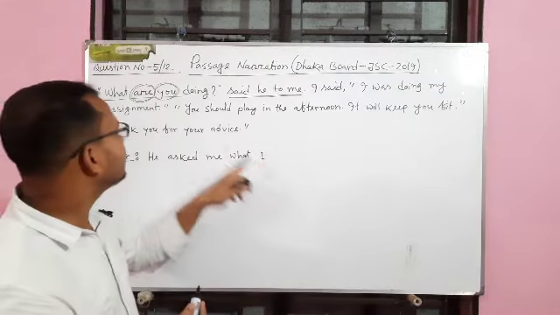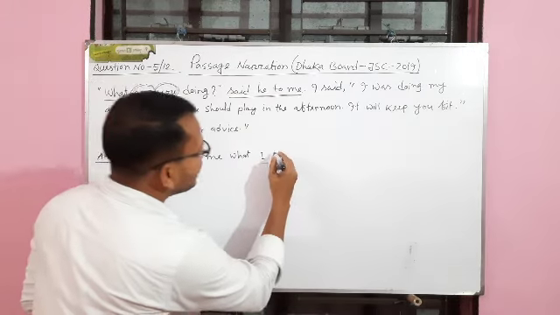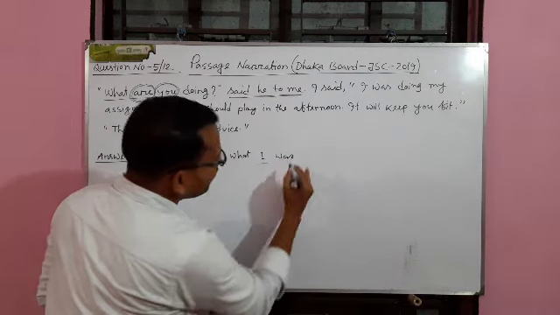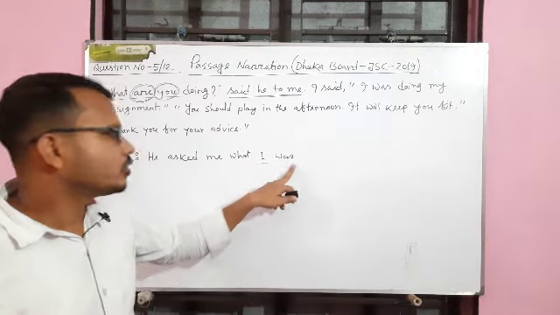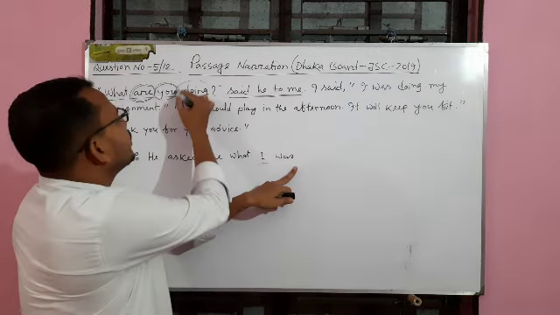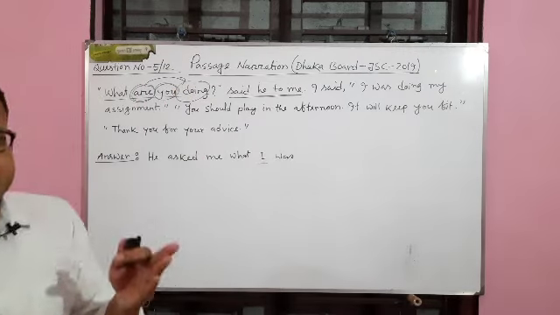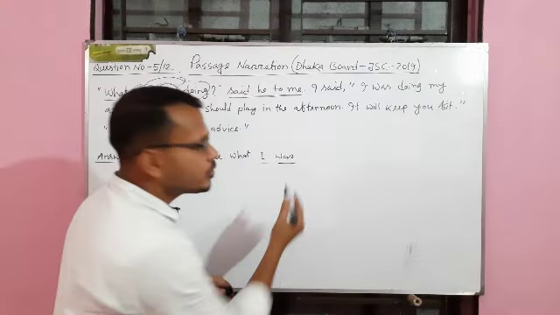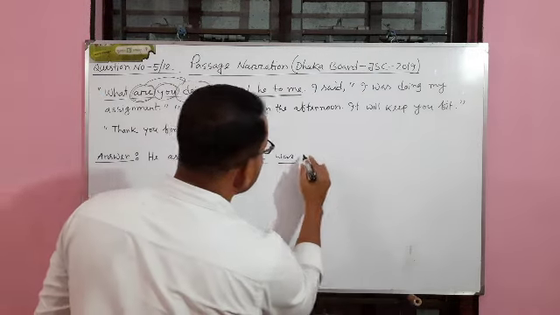That means instead of are, as the subject is I, I have to write was. It can also be were, but as the subject is I, I have to choose was. What I was doing. After are we write doing, that means the ing form of a verb. After was we have to write the ing form of a verb, that means what I was doing.